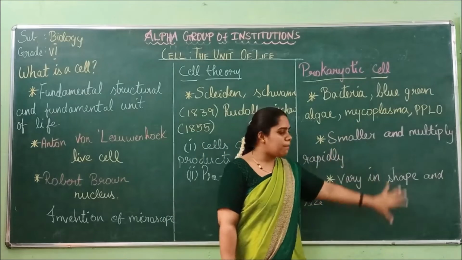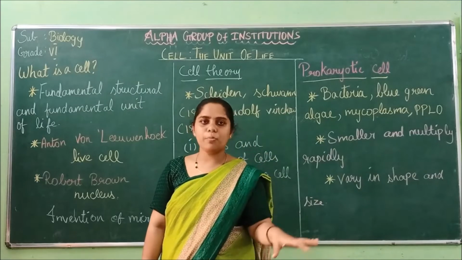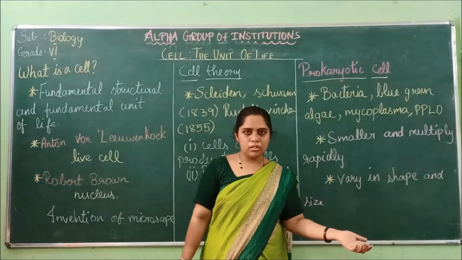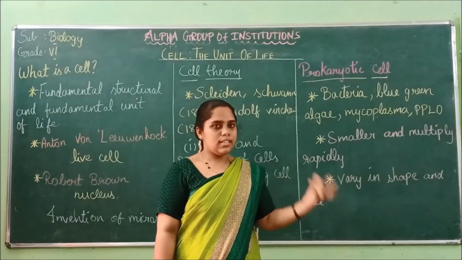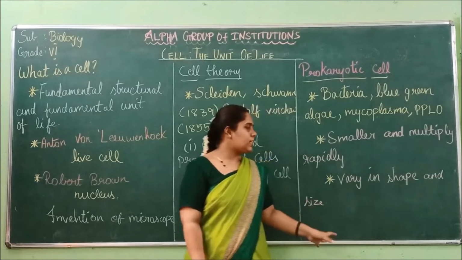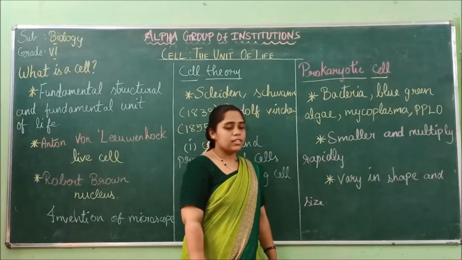Since they all come under the prokaryotic cells, it does not mean that they are all in the same shape. They will have different shapes, they will have different special features, and the size also may vary. So they vary in shape and size. So this is all about the prokaryotic cells.